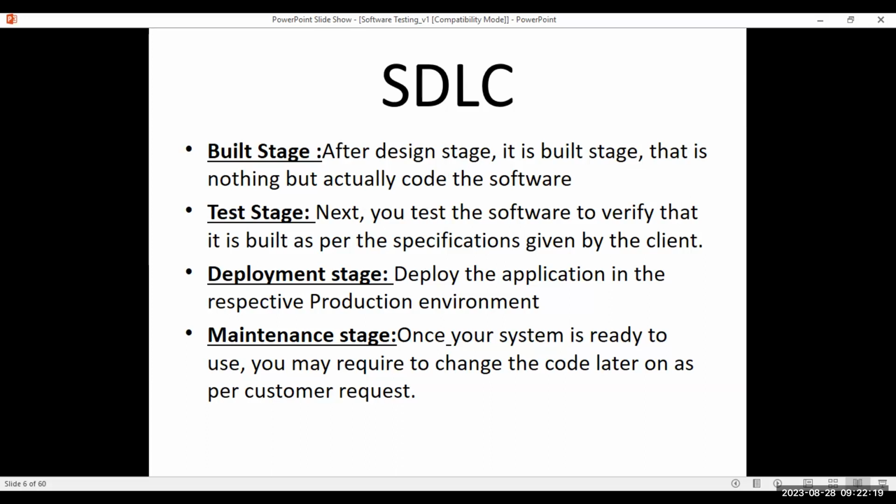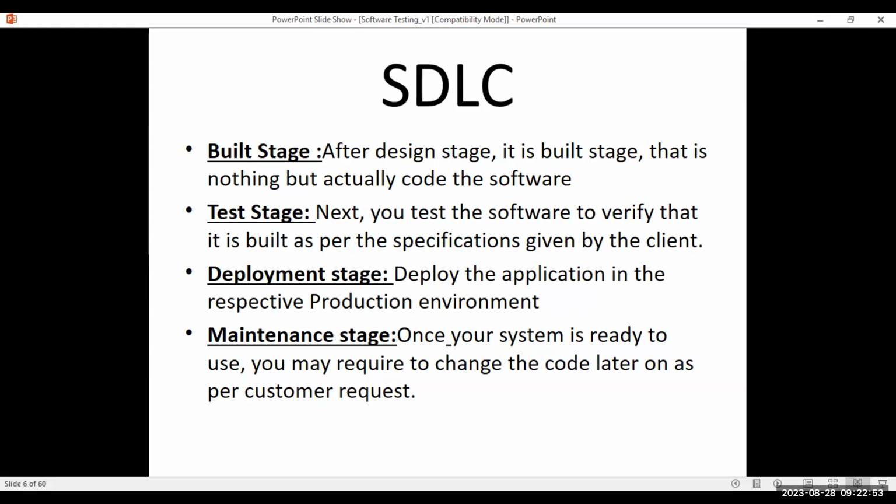We discussed SRS, FDS yesterday. In the requirement gathering stage, your BRD will be ready. In the design stage, your SRS and FDS documents will be ready. SRS and FDS is the same. And then for the development team, if any technical specification document is required, that also will be ready in the design stage. It is nothing but in the design stage, all the required documentation will be in hand for the development and testing team to work.